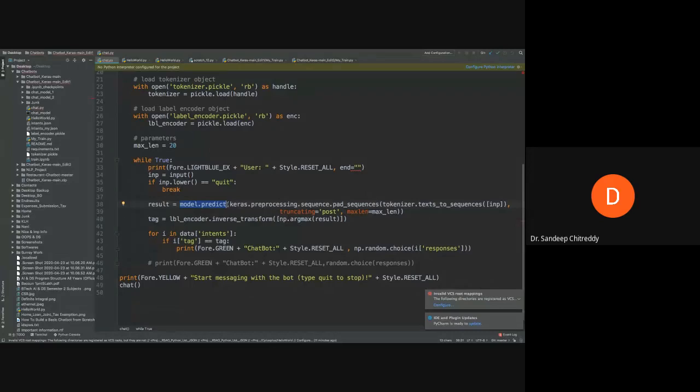During the training stage, we have input and the labels which we give, and we ask the system to learn. And during the testing stage, we only give the test input, and we make the system give the relevant response or output. So we are predicting it. What does it predict? It predicts one of the classes with which we have trained earlier. So you got a new sentence. This is converted into a 20x1 feature vector, passed as an input to the already pre-trained neural network model, and you will get one of the tags as the output. Did you understand this sentence, or should I repeat it once again?